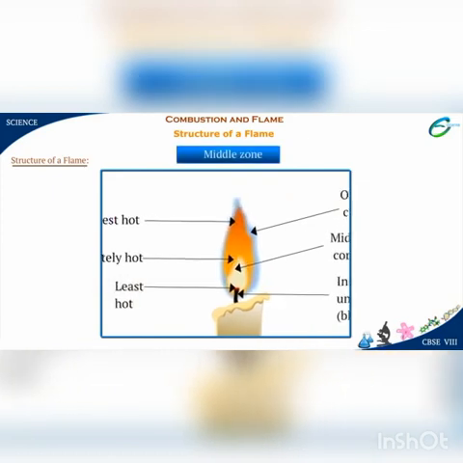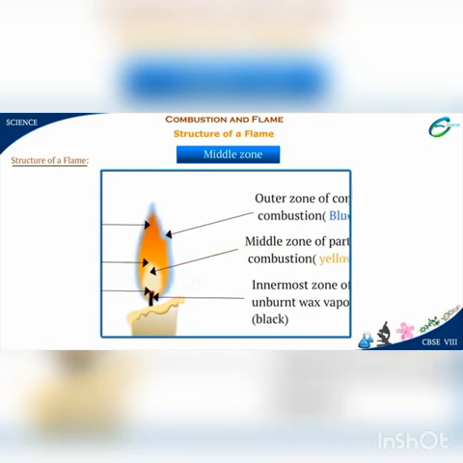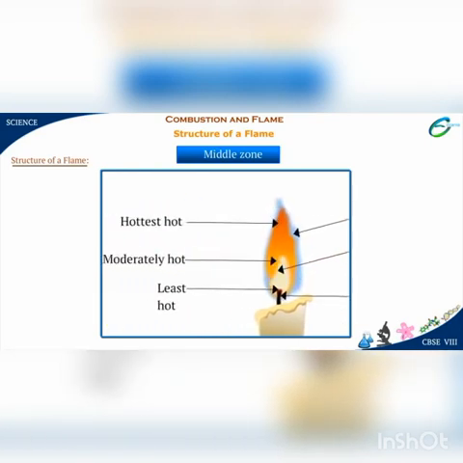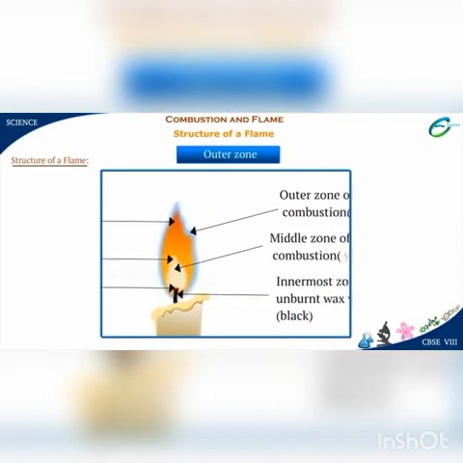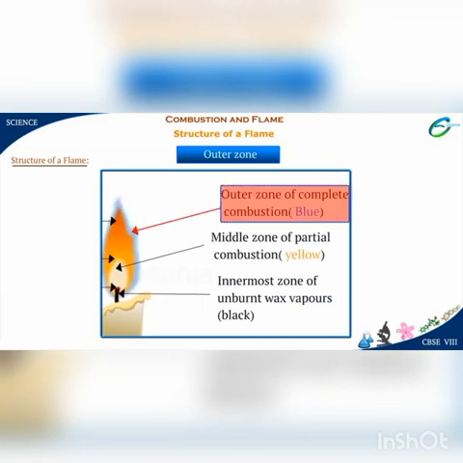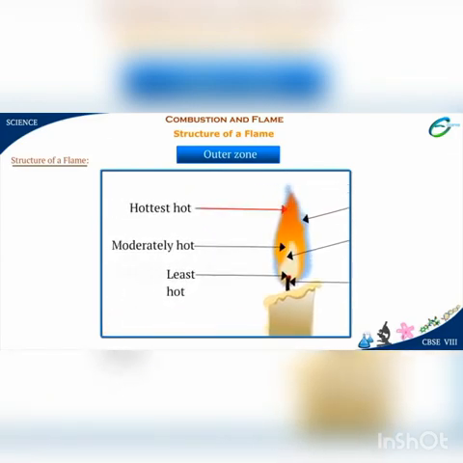In the middle zone, the wax vapors start burning. The color of the flame is yellow. Since oxygen available in this region is not sufficient for the wax vapors to burn completely, the temperature in the zone is not very hot. In the outer zone, the wax vapors burn completely in the presence of sufficient oxygen from air. The color of the flame is blue and the temperature in this region is very high.